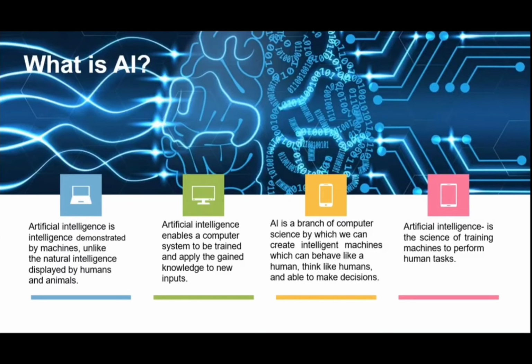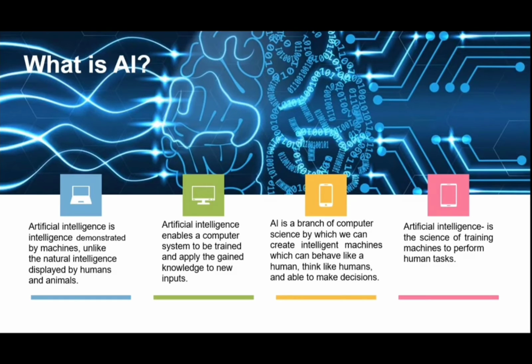What is AI actually? I can say there are so many definitions for AI. Basically, AI is two words, artificial intelligence. Can anyone tell me what is artificial? Something which is not real. Yes. Any other definition? Which is human-made. Yes, man-made, exactly.